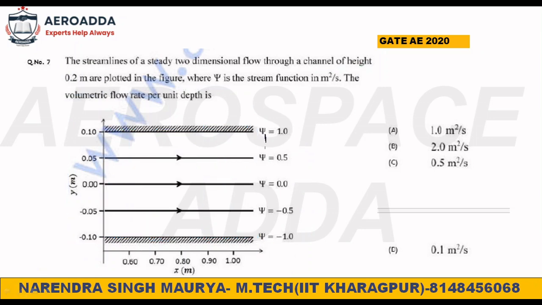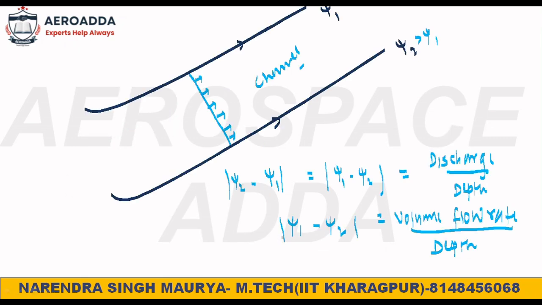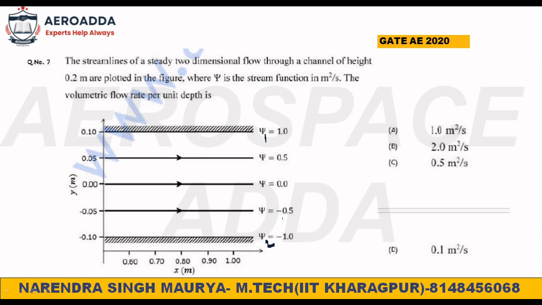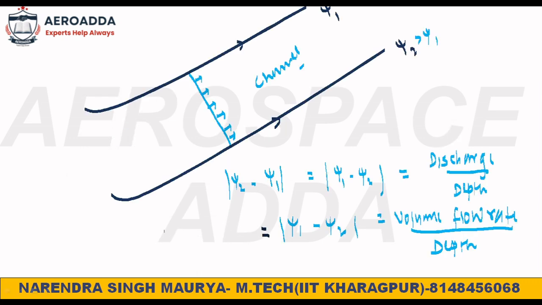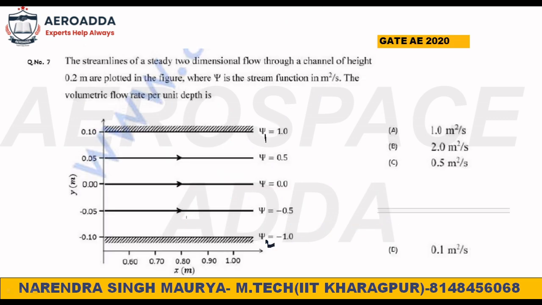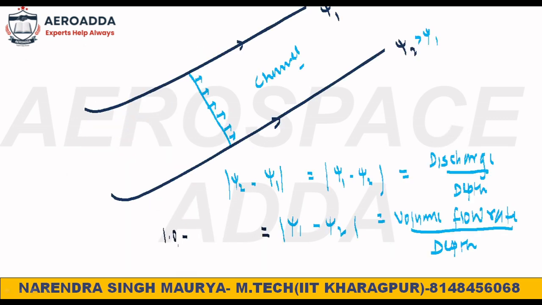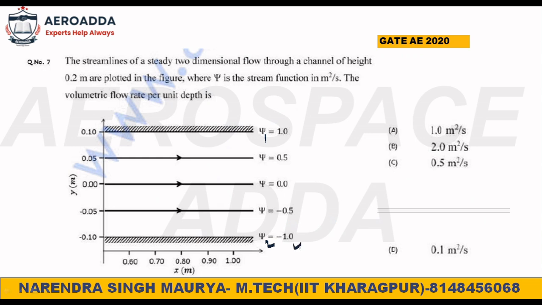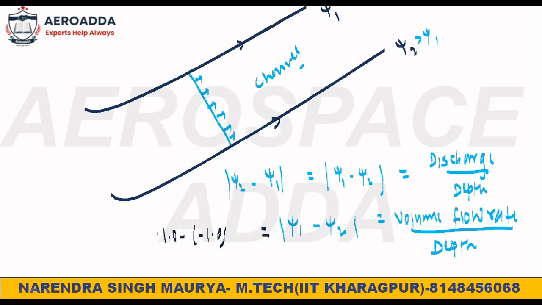So now onward you will take one streamline here, another here. Now check what is the value. So psi 1 minus psi 2, what is that value? Check. It's nothing but 1.0 minus, again minus, so minus minus. Otherwise I will write one more step if you are getting confused. So 1.0 minus again 1.0, because psi 2 is on the down side, and if you check, it is minus 1.0. So minus minus plus, which is nothing but 2.0 meter square per second. See the answer.